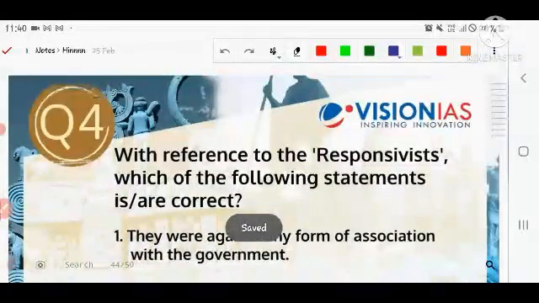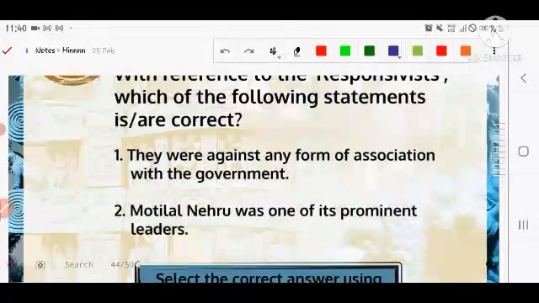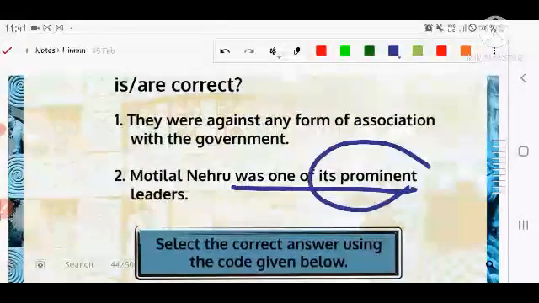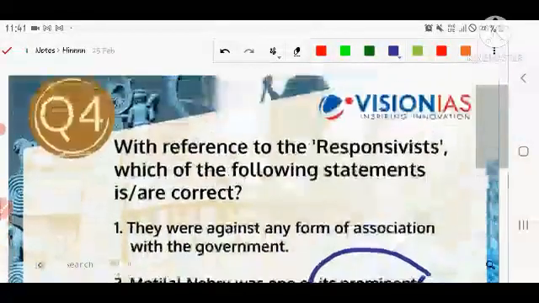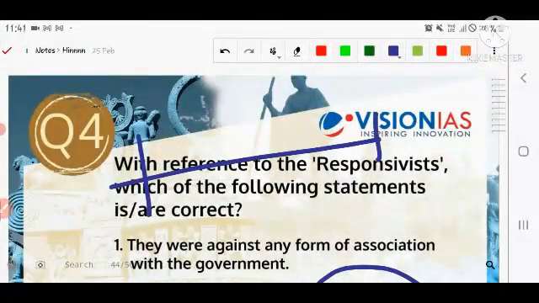The next question is related to the Responsivists. Which of the following statements is correct regarding them? This question is from modern history. Number one, they were against any form of association with the government. Whenever some political party or individual associates with the British government, they can be called Responsivists. Second, Motilal Nehru was one of its prominent leaders in this category. What do you mean by Responsivist? It is the group of people that stand with the Hindu religion as such.